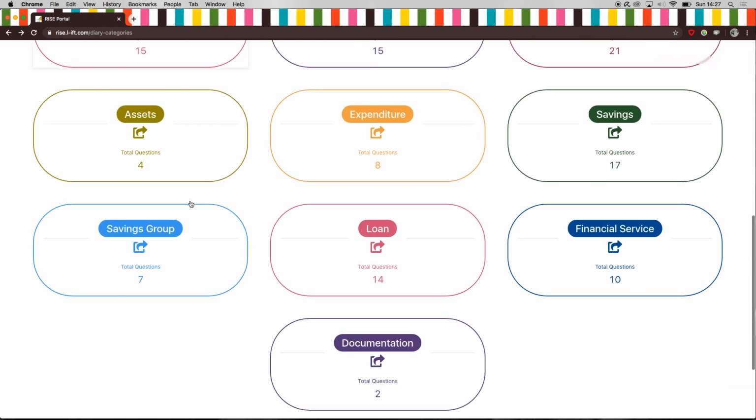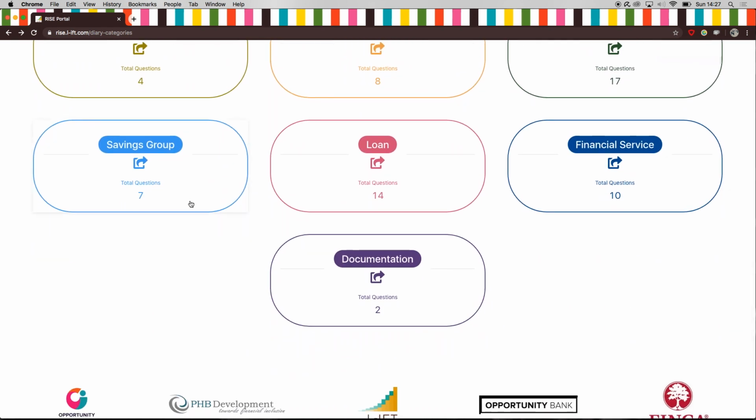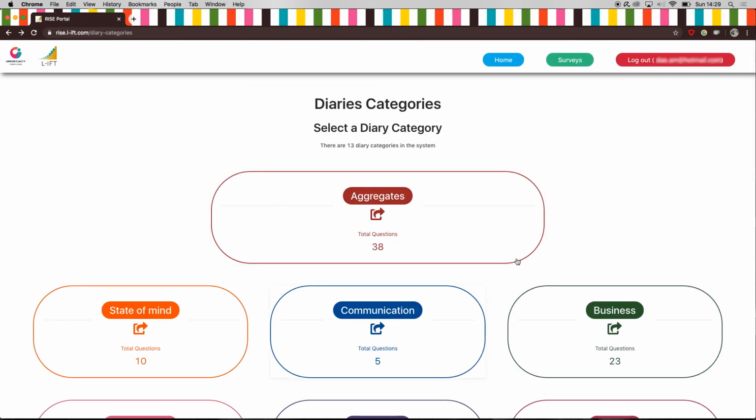Here, you'll find 13 different categories to choose from. In the first category, aggregates, you'll find centralized information about topics such as business, employment, agriculture, expenditures, savings and loans, but the difference is that it gives you an overview of the total savings of business incomes, for instance, while if you click on business, you'll have more detailed information.